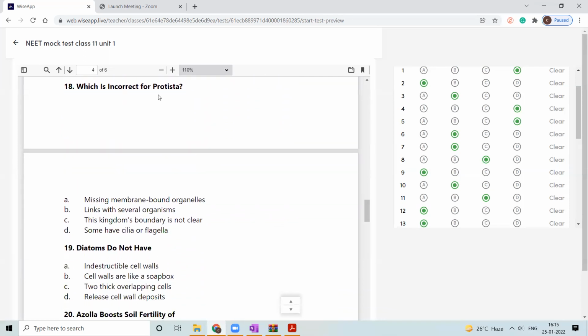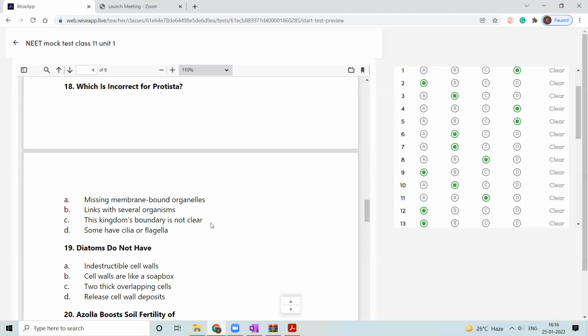Which is incorrect for Protista? Protista, missing membrane bound organelles, links with several organisms. This kingdom boundary is not clear, have some cilia and flagella. Which one is incorrect for Protista? Is it a eukaryote or prokaryote? Protista, eukaryote.